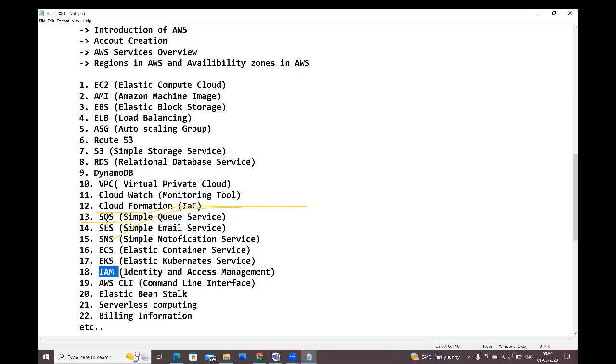From the command line, first we need to connect to the AWS Management Console, and we are going to perform all the activities from the command line interface only. Next, guys, after that, Elastic Beanstalk. What is this Elastic Beanstalk?